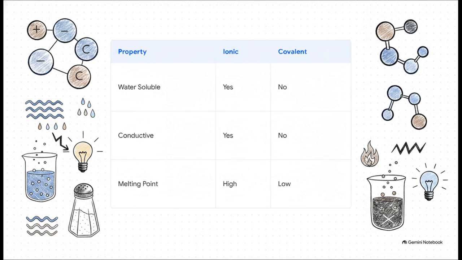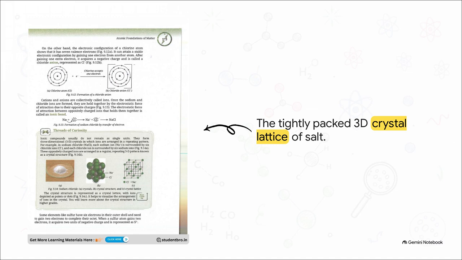Covalent compounds, however, like camphor or sugar, act almost completely opposite. They often dissolve in solvents like petrol, but not water. And because they don't have those charged ions, they just do not conduct electricity. Another major difference is pure physical strength. Ionic compounds don't form isolated, independent little molecules.